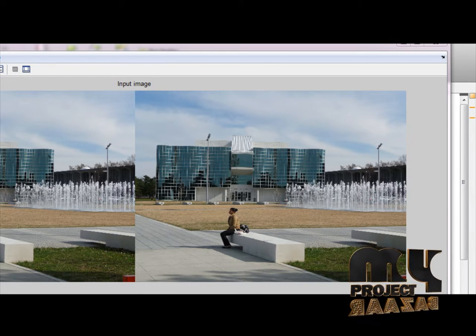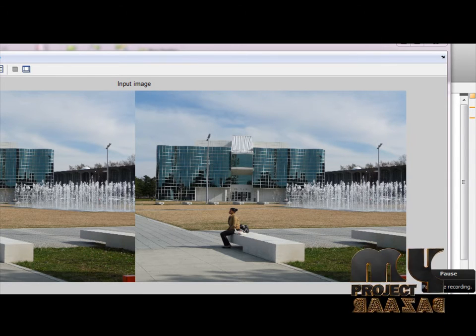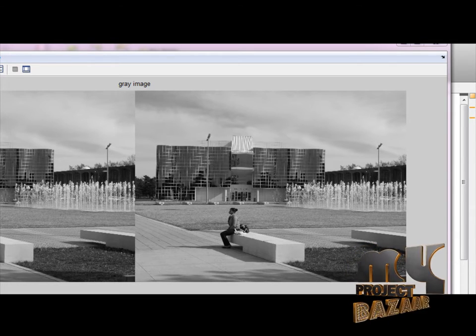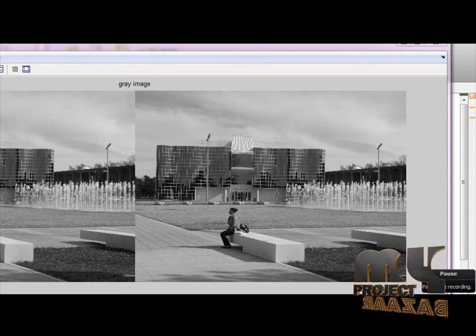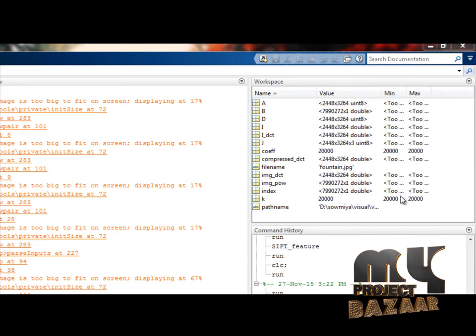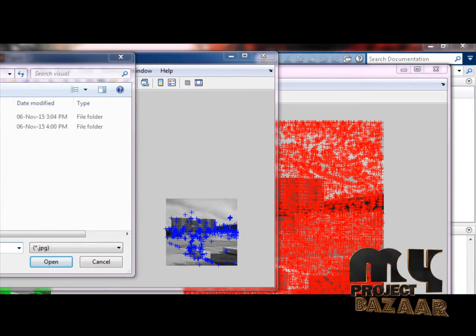This is the first input image. I will compare both images. Next you get the gray images. This is the gray image, the second input and output. Finally you get the output of the workspace and then the command history, so it will run and you get the final output. In this way you get the final output for this image.